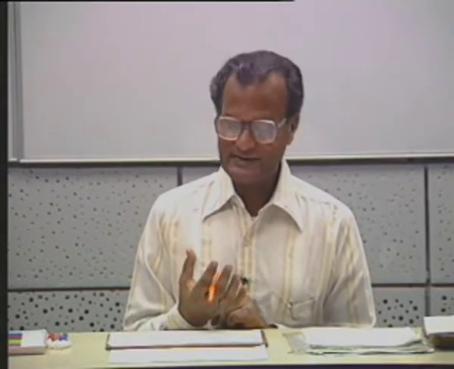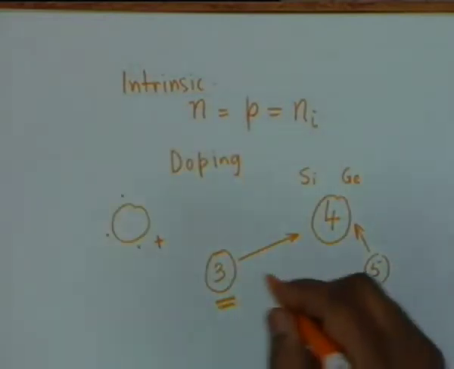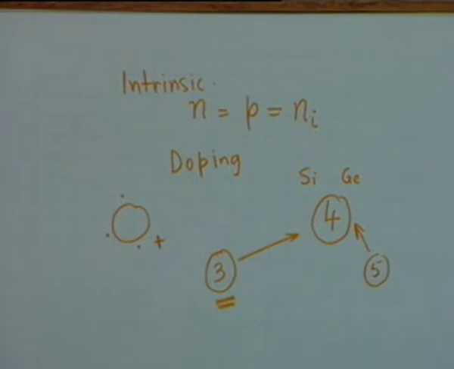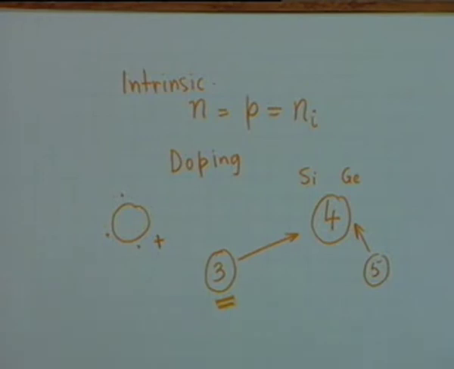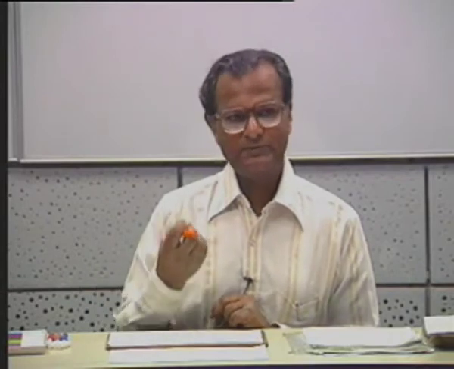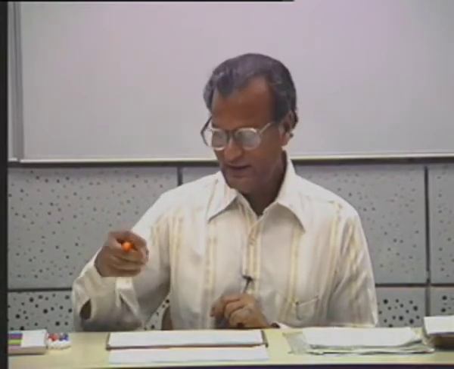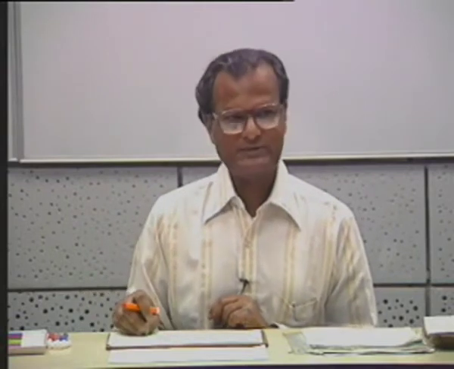Normally it should have 4 in the silicon crystal structure, so it becomes an acceptor ion, charged negatively. On the other hand, if we introduce an arsenic atom, a pentavalent atom, then 4 of its electrons satisfy the covalent bonds. So the 5th electron becomes free and it becomes a bound fixed positive charge.